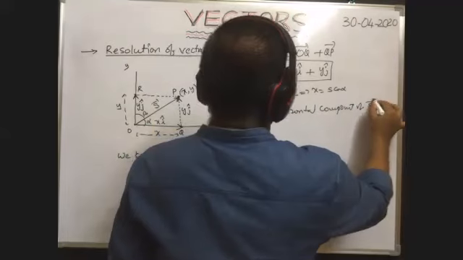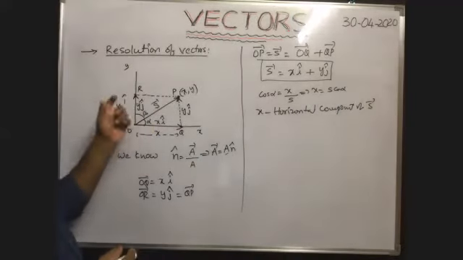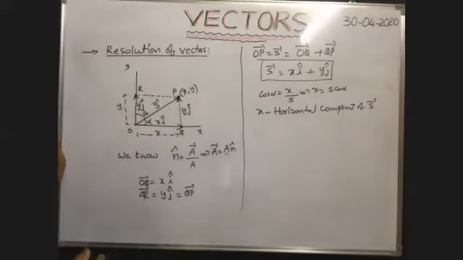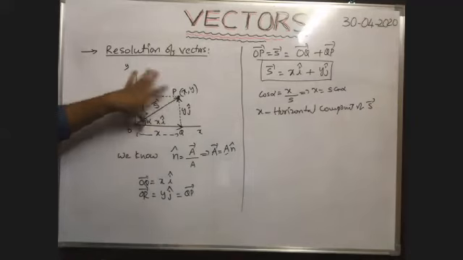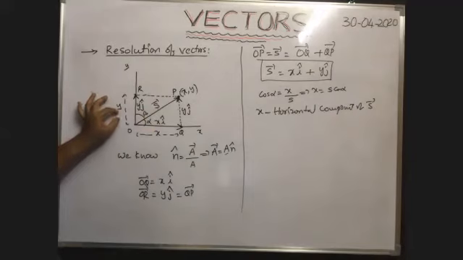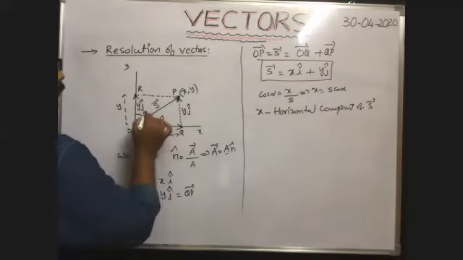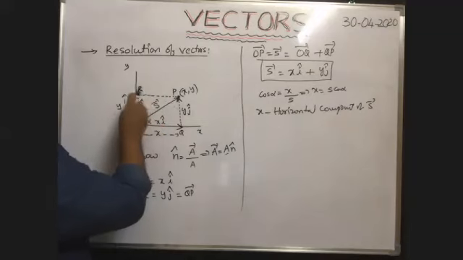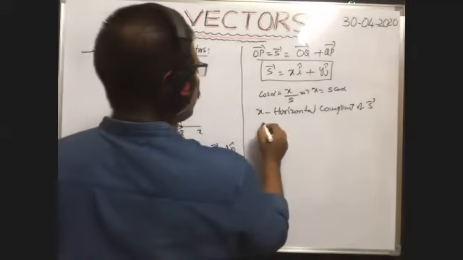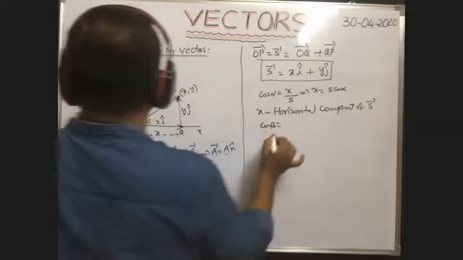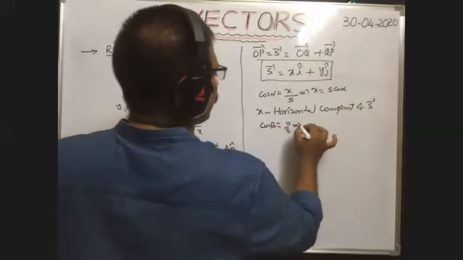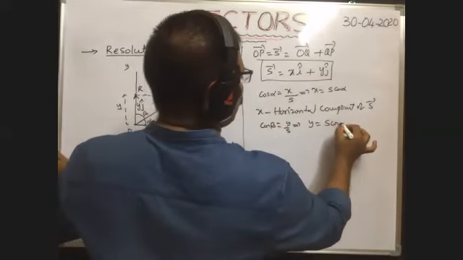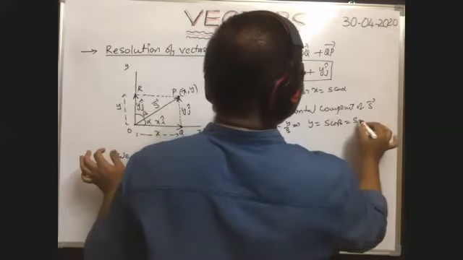Horizontal component of s bar. Similarly, what is the y component of the vector? Y component of the vector means magnitude of this one along this direction, means y. That is the y component. How can we write? You take here beta, now it is s cos beta. So in this right angle triangle, cos beta is equal to y by s, implies y is equal to s cos beta we can write.